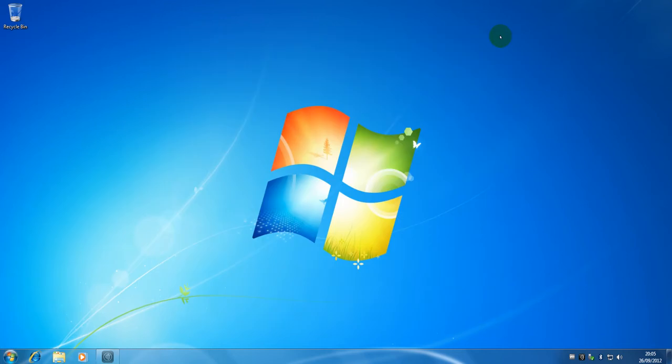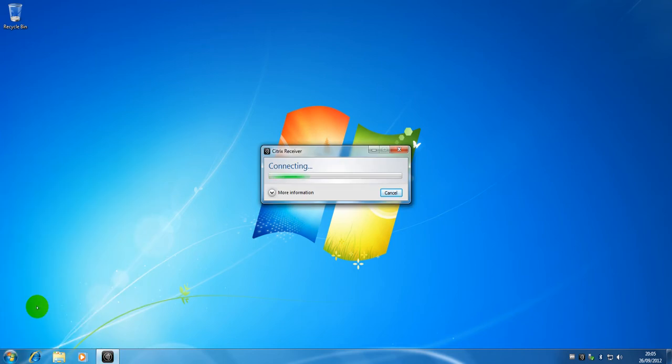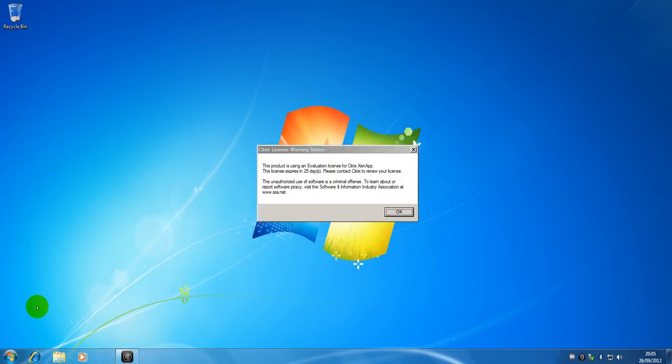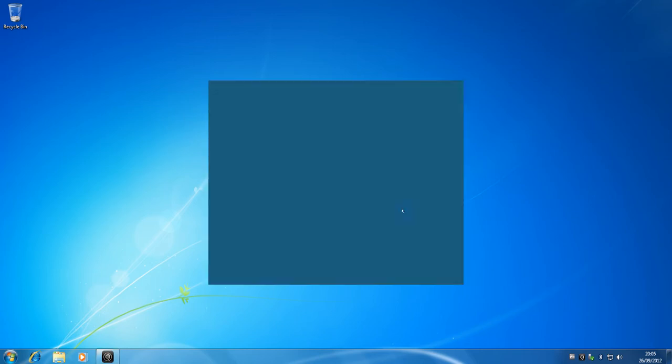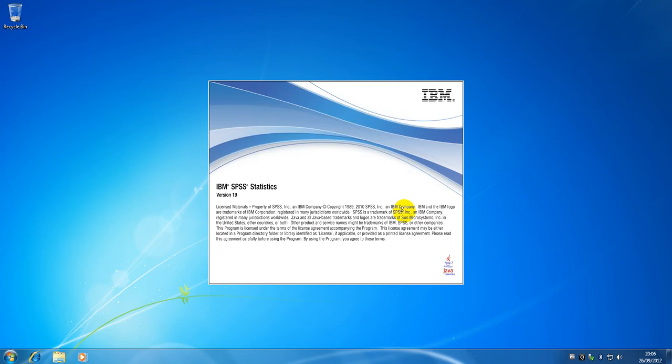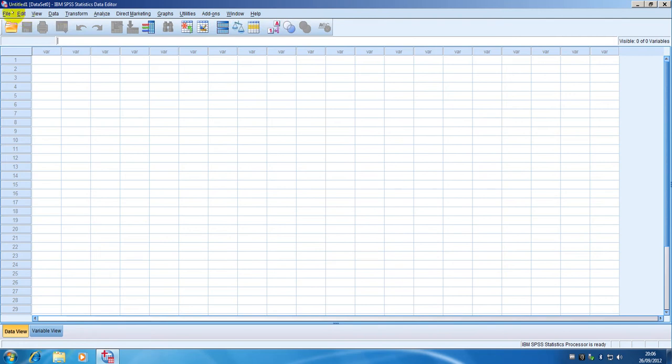So if we close the receiver and just go to the start menu, select SPSS, and that's SPSS launched as if it was installed locally on the computer, but it's actually running remotely.